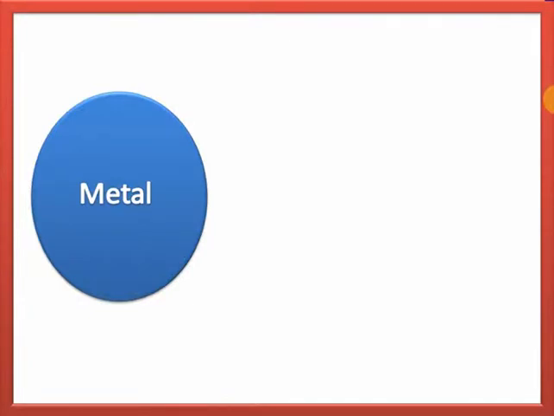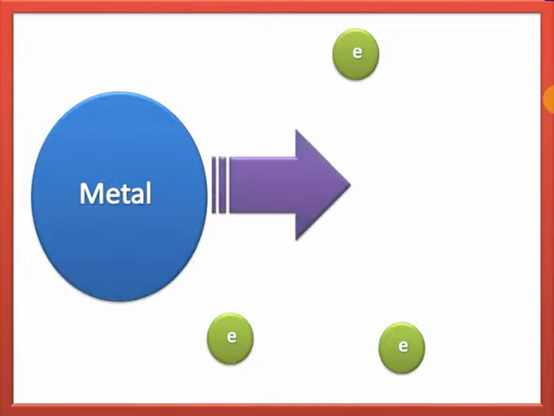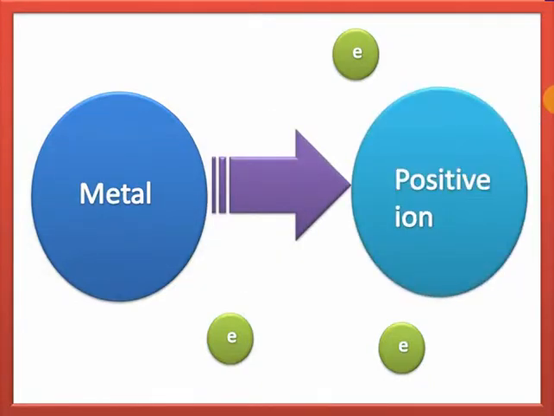Another interesting property of all metals is that metals lose electrons in chemical reactions. They lose electrons and form positive ions. Understood? After all, electrons are negatively charged, so when any substance loses electrons, positively charged ions are formed, isn't it? So this is another special property of metals. They lose electrons to form positive ions. Understood? So this is what we had learnt about metals in class 9.